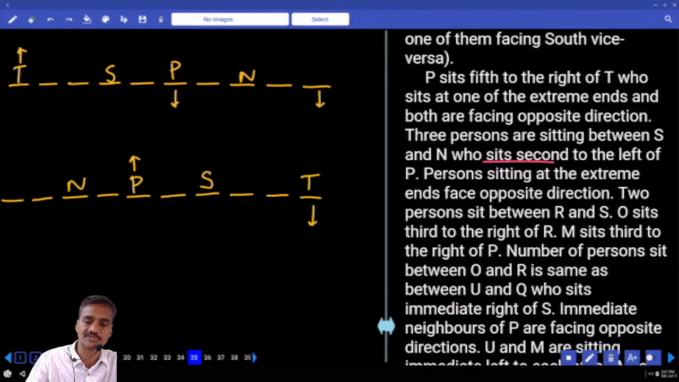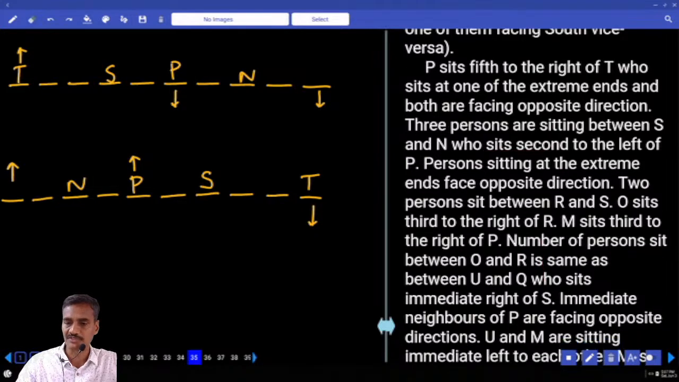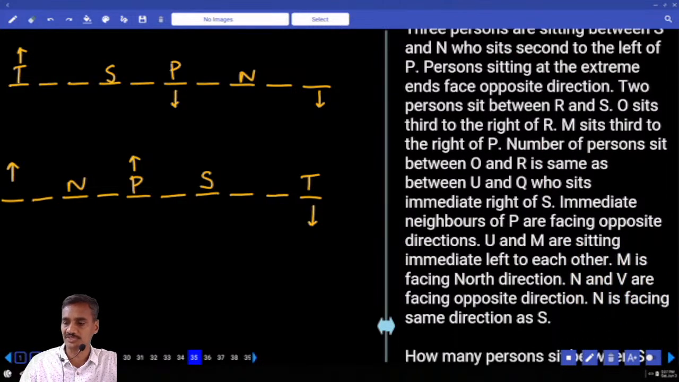P is north, this person is south; or P is south, this person is north. Persons seated at the extremes, there are two persons between R and S. Now in between R and S, how many people? Two persons, R is here. Clear? Between R and S there are exactly two people.